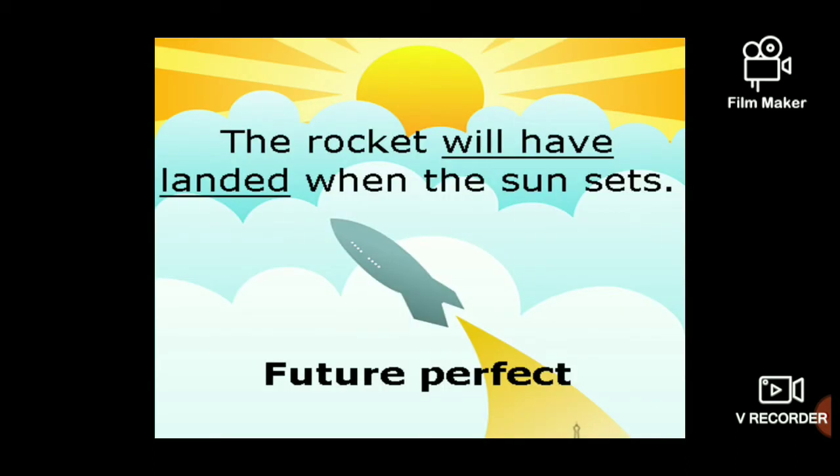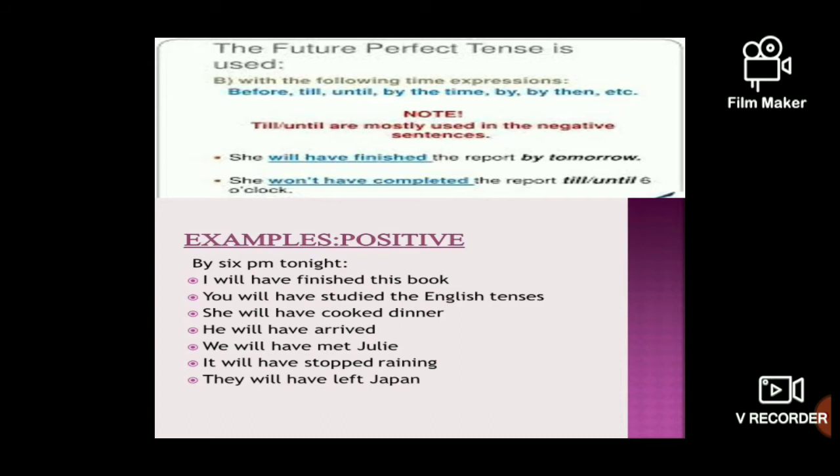Now, you see the next one. The rocket will have landed when the sun sets. Okay, fine. We'll move on to the next one. Here are some examples. You can go through this. I will have finished this book by 6 p.m. tonight. So, future perfect tense, you're using will plus have plus V3: finish, will plus have plus studied. V3 verbs you're using here: will plus have plus cooked, will plus have plus ridden, will plus have plus met, will plus have plus stopped, will plus have plus left.